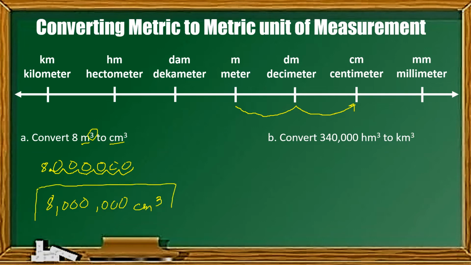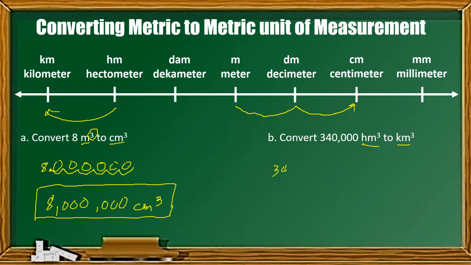Ganun lang din yung procedure. Medyo madali lang naman siya. Tandaan nyo lang kung ano yung mga dapat gawin. Kapag naka-cube, i-multiply natin sa 3 yung movement dito sa ating illustration. Next is to convert 340,000 hectometer cube to kilometer cube. Same procedure, hectometer to kilometer. Bilangin lang natin. So, that is 1. And then, naka-cube siya. Kaya, i-multiply natin siya sa 3. So, there will be 3 movements.